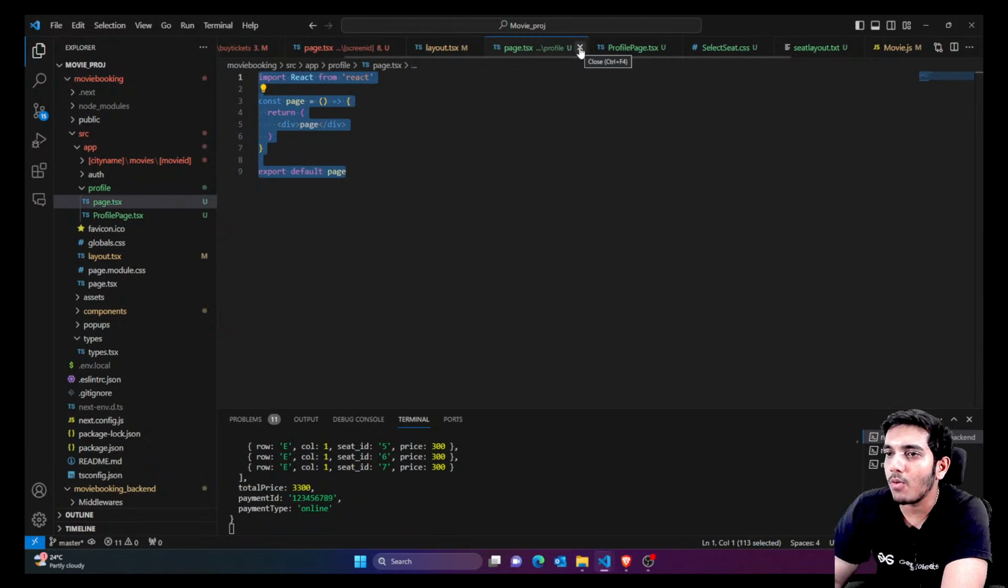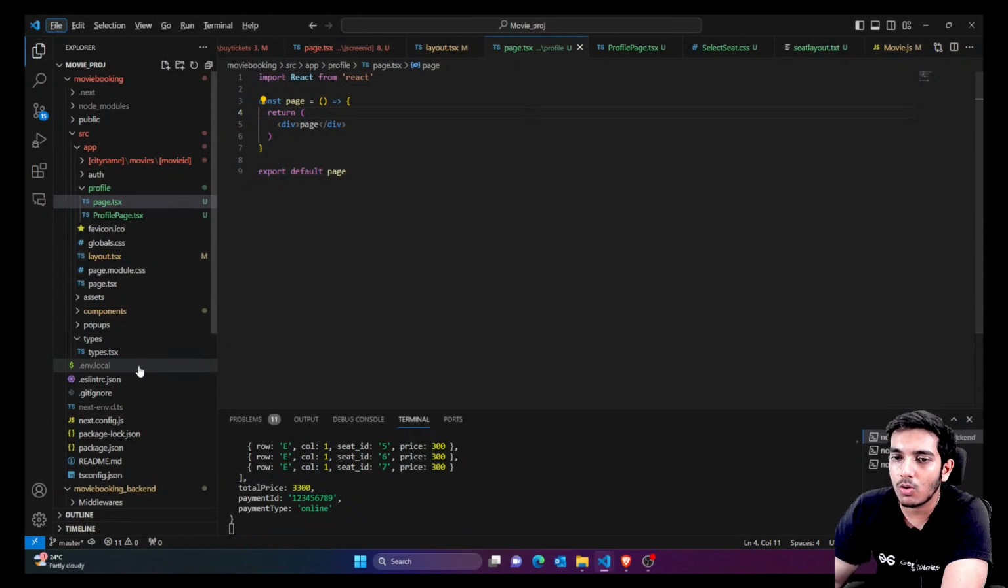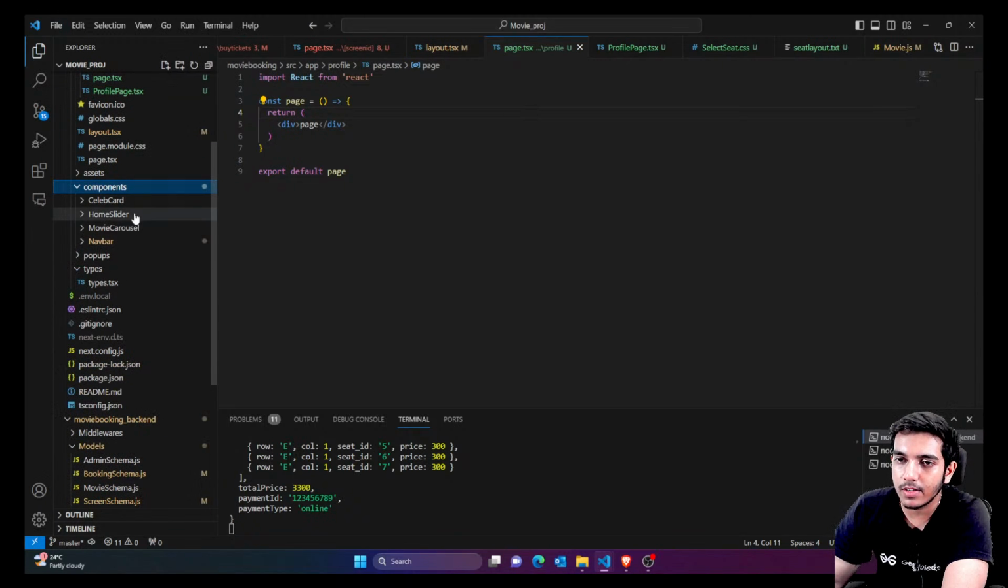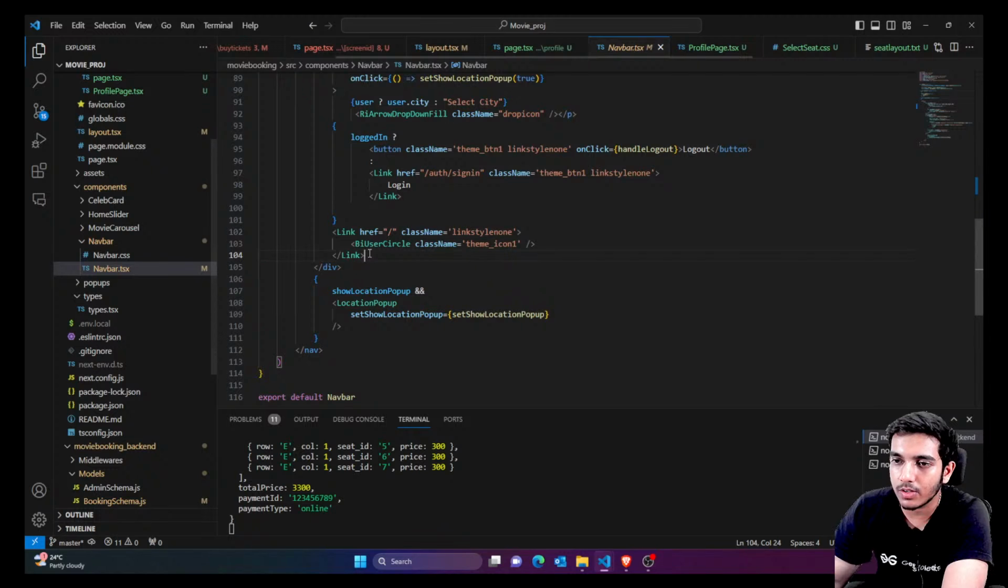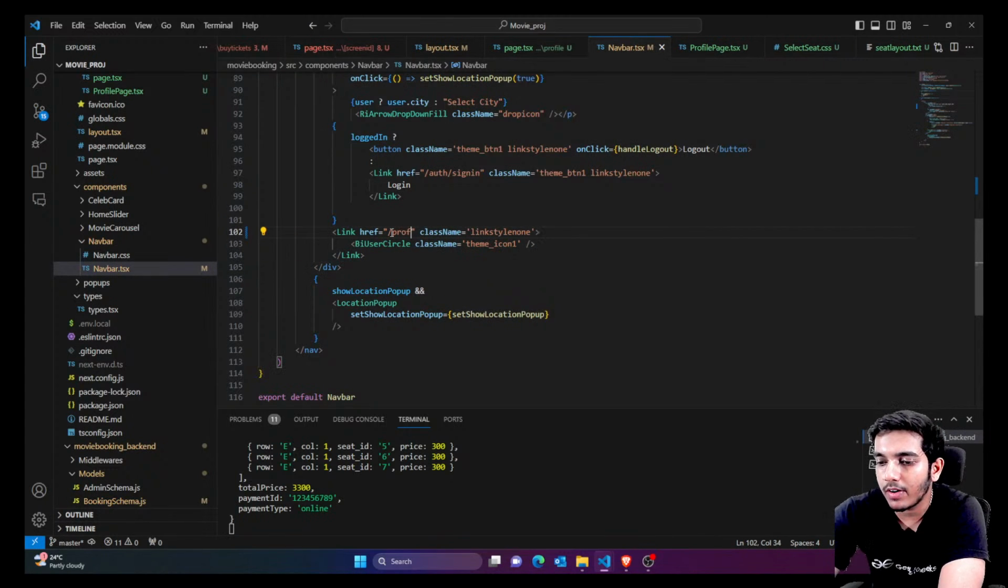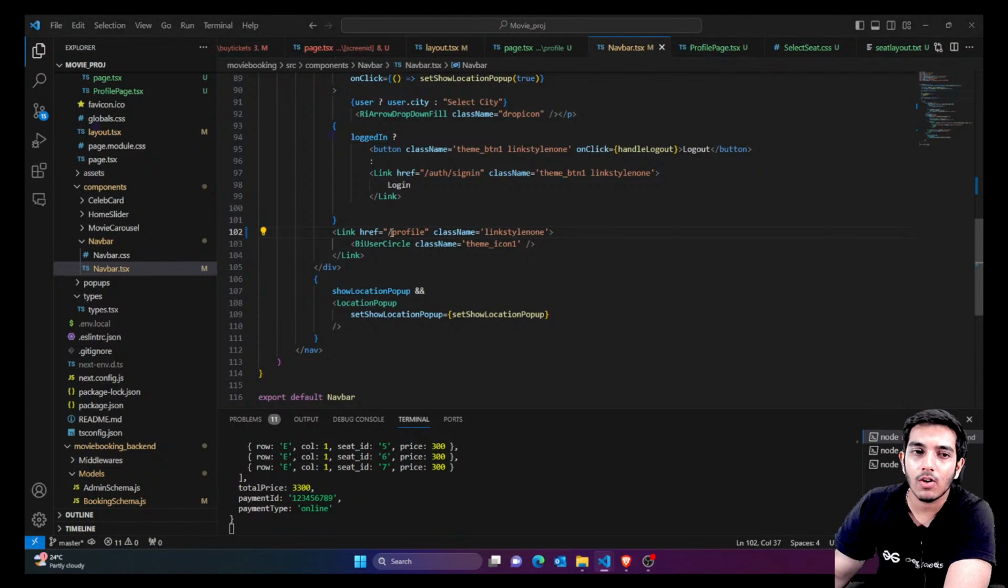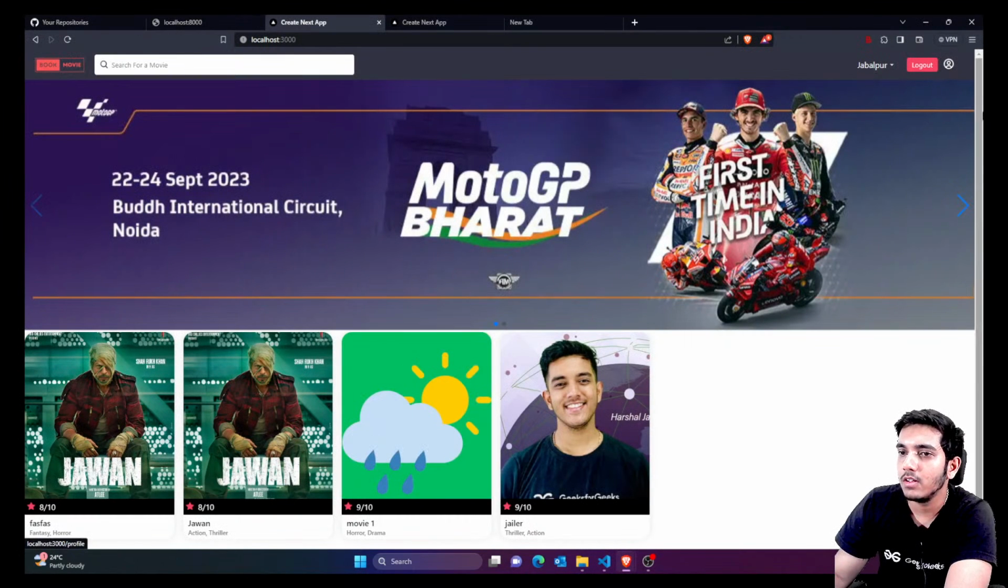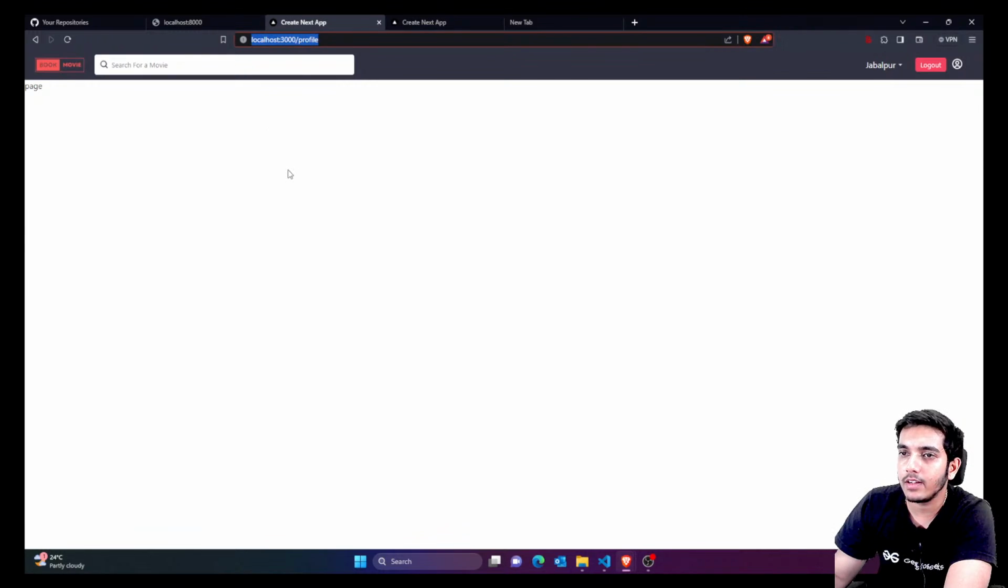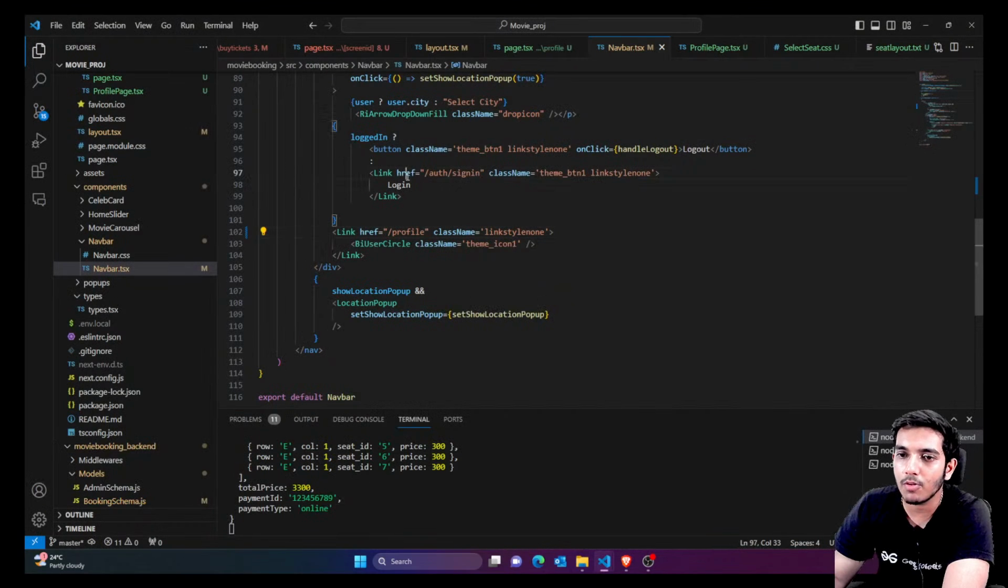Okay, so now what we want is whenever the user clicks on the profile icon in the navbar, first of all take the user to the profile page. So here itself I'm gonna say that this is the profile page. Now let's see what happens. If I click on this, you can see the user has been taken to the profile page. Okay, so now let's build the profile page.